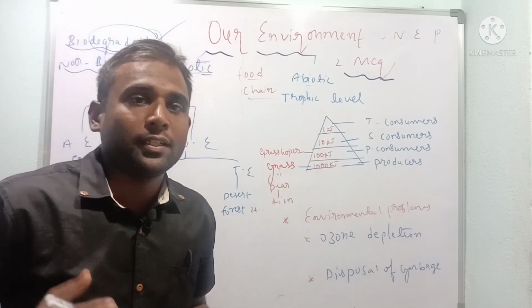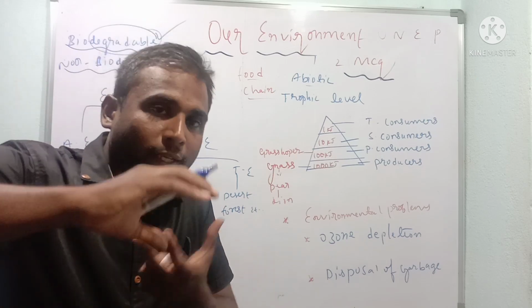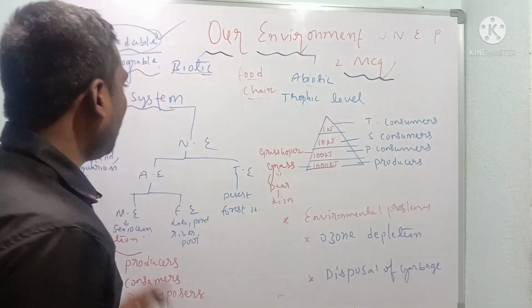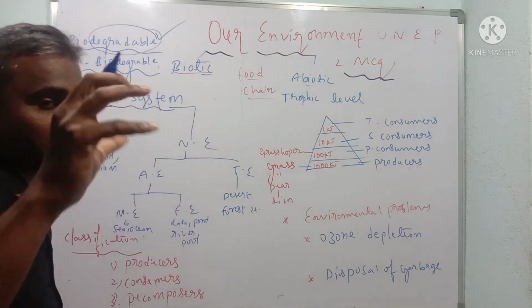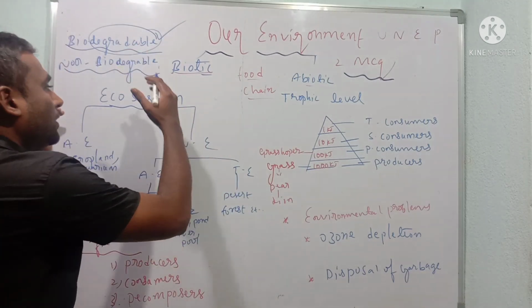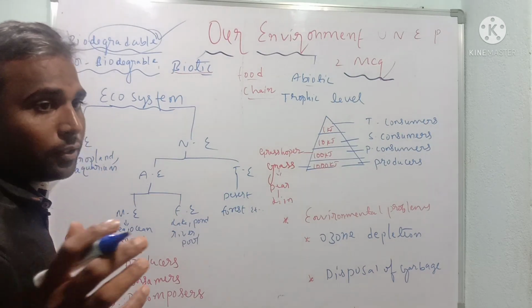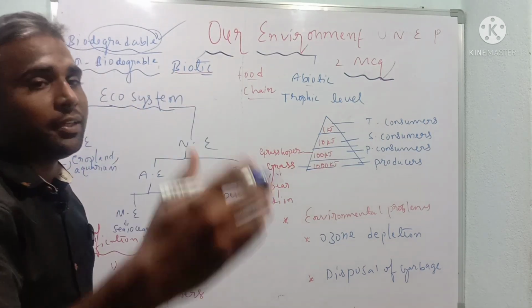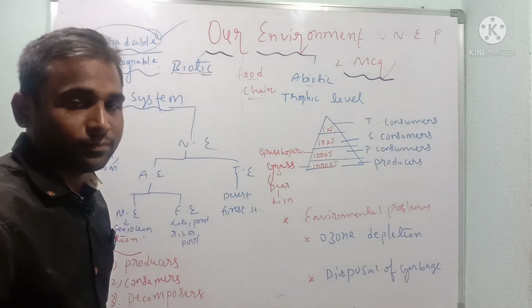Suppose we are staying here with non-living components like shelter and houses. Living things are together with non-living things. That system is called an ecosystem.